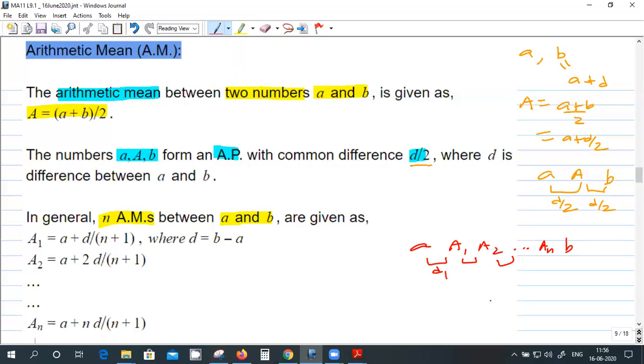So B minus A should be equal to how many D1? This is the first D1, this is the second D1, and so on, so this is the (n plus 1)th D1.